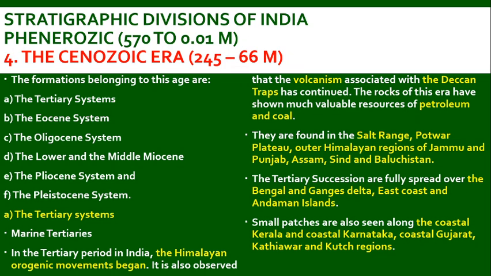The Himalayan mountains started to form, and the volcanism associated with the Deccan Traps has also continued. The rocks in this era have shown much valuable resources of petroleum and coal. They are found in Salt Range, Potwar Plateau, outer Himalayan region of Jammu and Punjab, Assam, Sindh and Baluchistan. So these are the regions which will be very rich in coal and petroleum resources. The tertiary successions are fully spread over the Bengal, Ganges Delta, East Coast and Andaman Islands. Small patches are also seen along the coastal Kerala, coastal Karnataka, coastal Gujarat, Kathiawar and Kutch regions.